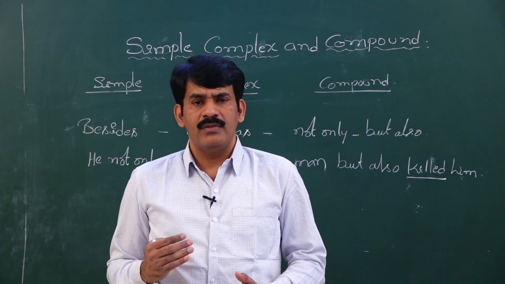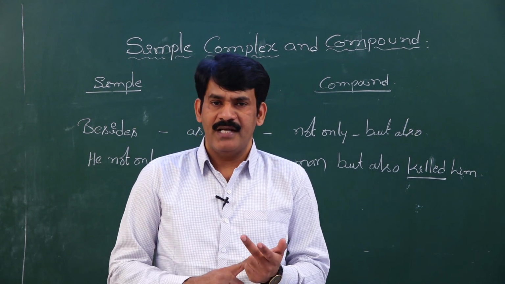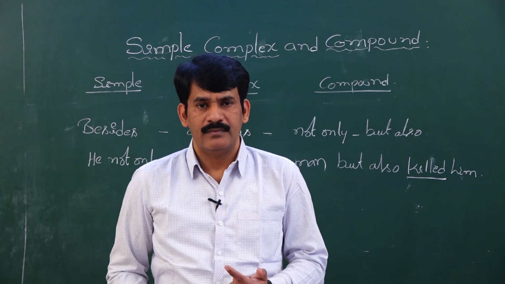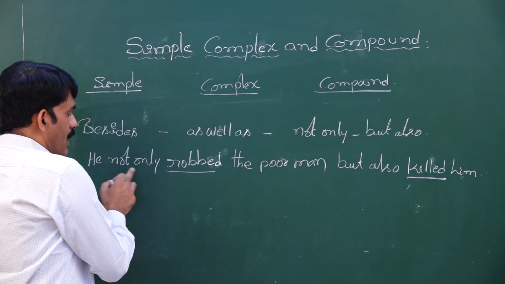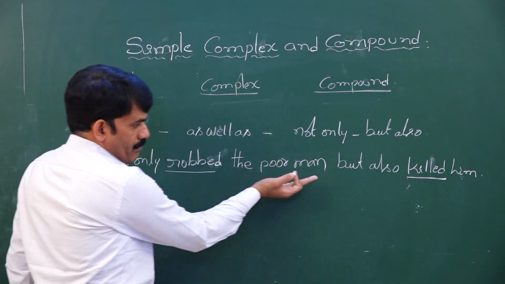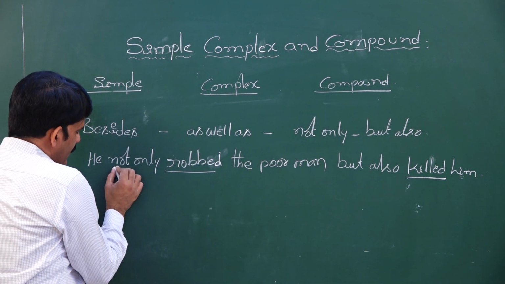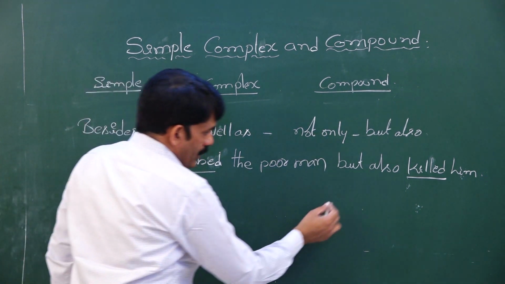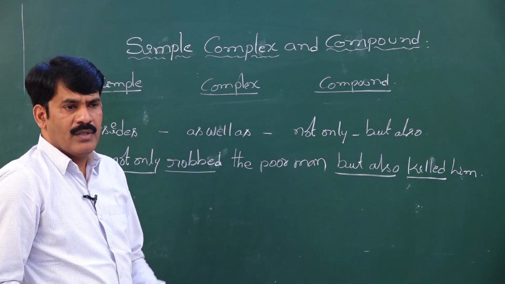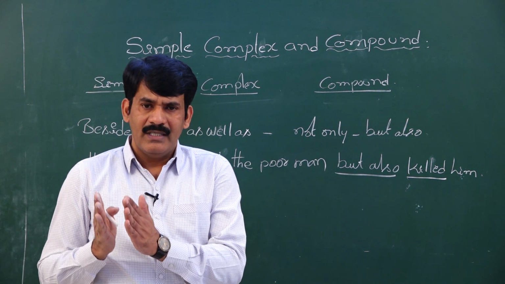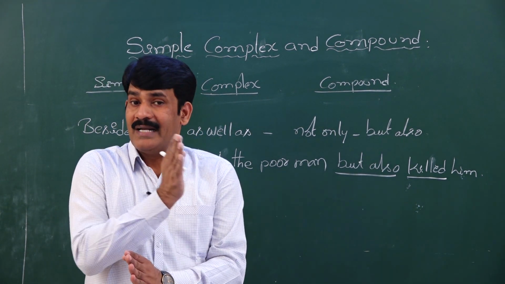Here we are going to learn how to change the sentences with besides, as well as, not only but also. See the sentence. He not only robbed the poor man but also killed him. When we see the sentence, we find not only, but also. Not only but also means doing one work, he did one more along with that. Means two works are done.